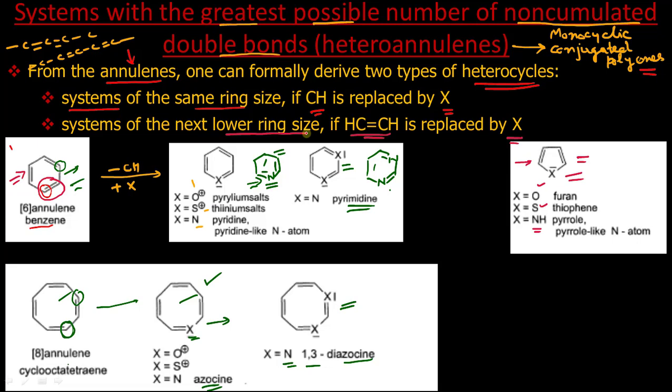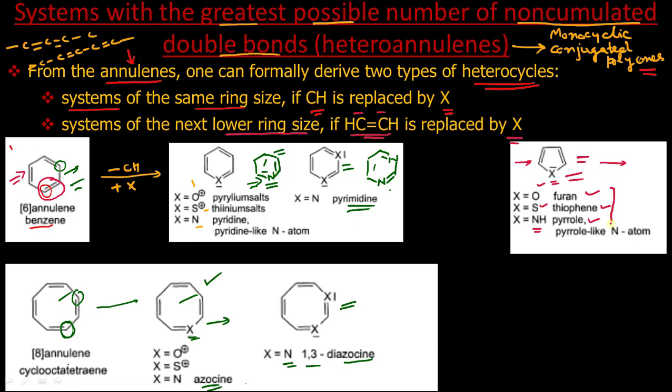So there are two possibilities to obtain heteroannulenes from annulenes. The first possibility is to replace a CH group by X, then we will get a heteroannulene of the same size as the parent annulene. Another possibility is we can replace CH double bond CH, then the heteroannulene obtained will be of lower ring size than the parent annulene. Now if it is oxygen it is furan, if it is sulfur it is thiophene, if it is NH it is pyrrole.